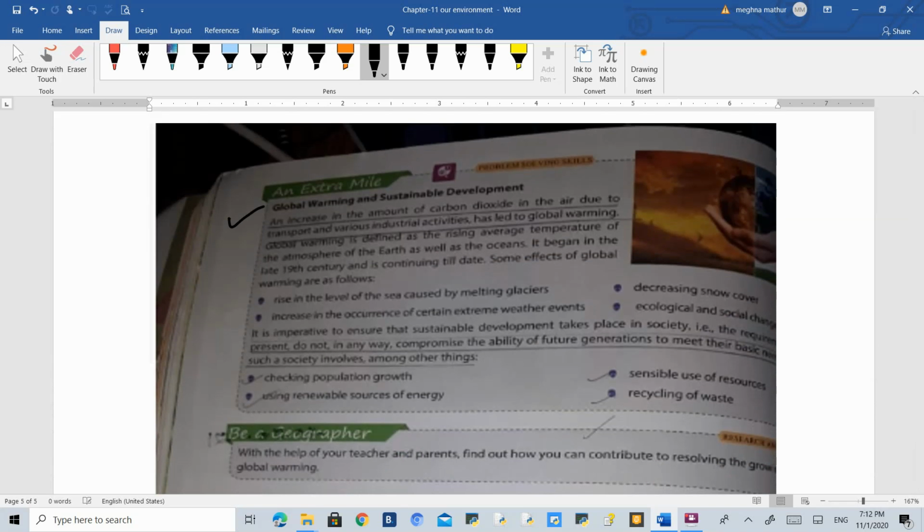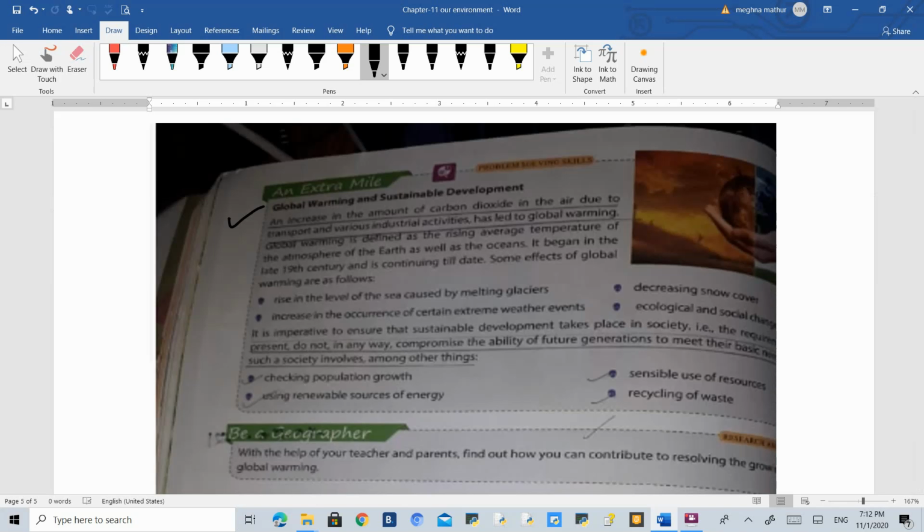Lastly, we have global warming and sustainable development. What is global warming? Global warming is nothing but, due to human activities, the temperature of Earth is rising. Because the temperature of Earth is rising, the glaciers, which have been formed over millions of years, are converting into water, and that is why the level of the sea is rising day by day.